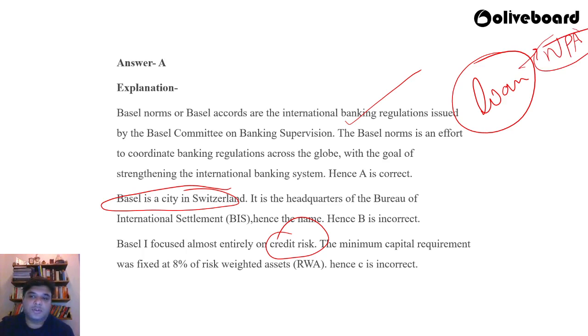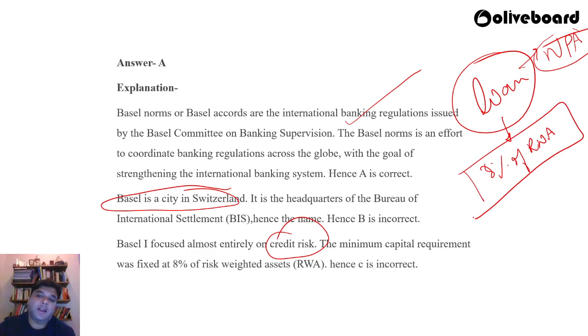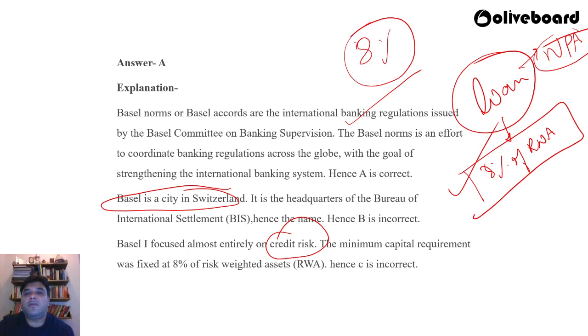So Basel 1 focused on minimizing the credit risk of the banks, or minimizing the impact of a credit loss. Under that, the minimum capital requirement was fixed at 8% of risk weighted assets. How much? 8% of risk weighted assets. Whatever assets are there, you will assign them certain risk weights, and of that, 8% capital will have to be kept with the bank, set aside. So that is 8% of the risk weighted assets and not 10%. Therefore, C is incorrect.